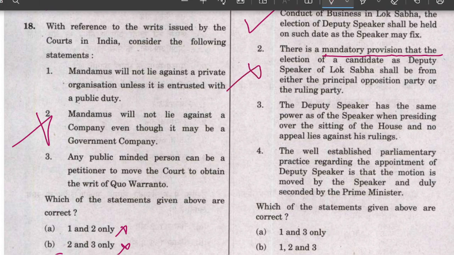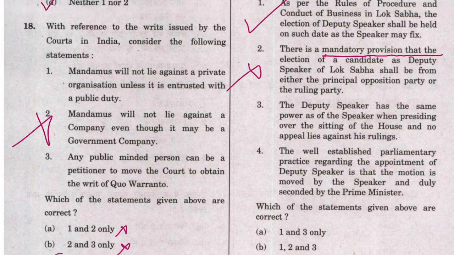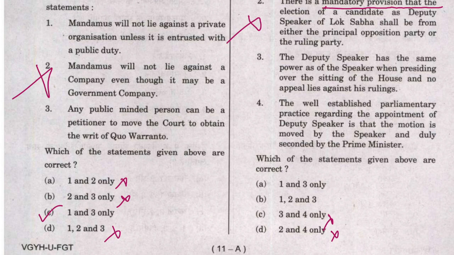So if I take statement 2 as wrong, then we come to the answer A, 1 and 3. So 3 is the right one. Now let's check 4. Statement 4 must be wrong if the answer is A. The statement says the well-established parliamentary practice regarding the appointment of the deputy speaker is that the motion is moved by the speaker and duly seconded by the prime minister.